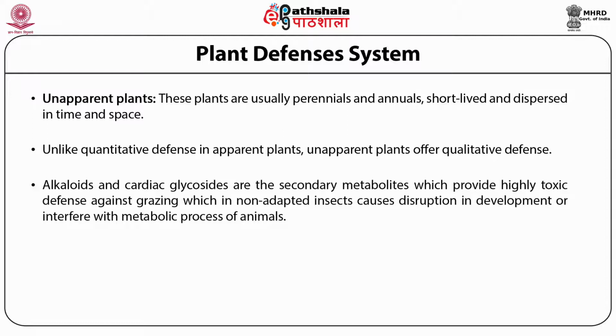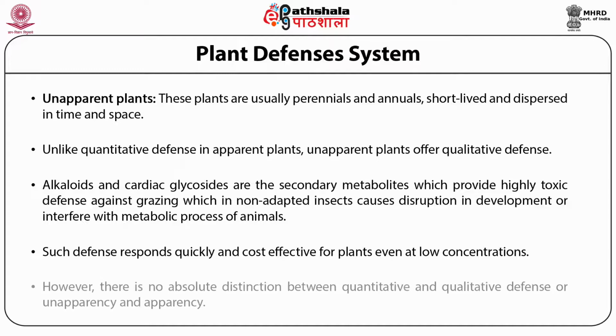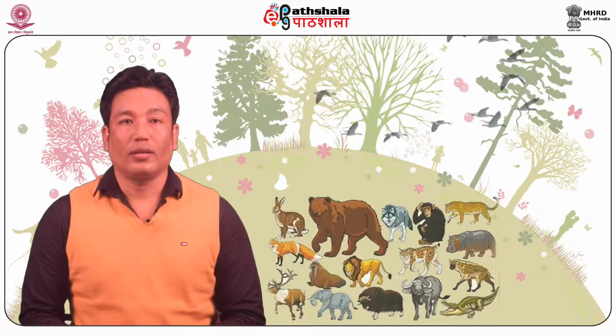Alkaloids and cardiac glycosides are the secondary metabolites which provide highly toxic defense against grazing non-adapted insects, causing disruption in development or interfering with metabolic processes of animals. Such defense responds quickly and is cost-effective for plants even at low concentrations. However, there is no absolute distinction between quantitative and qualitative defense or unapparency and apparency.